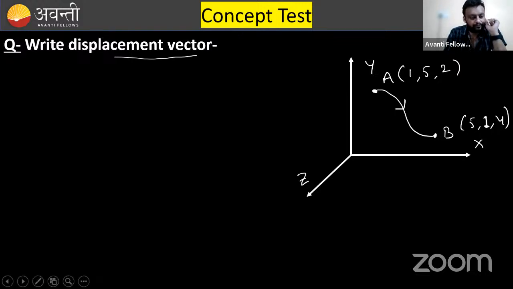Anyone? JNV Kolhapur, Rajkot, Bhavnagar, Dahod. Can anyone write? I'm giving you just 30 seconds to write it down.